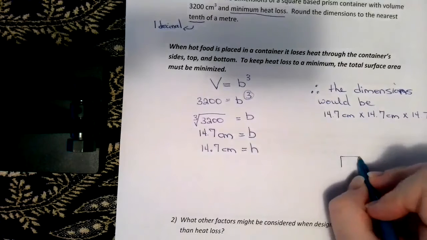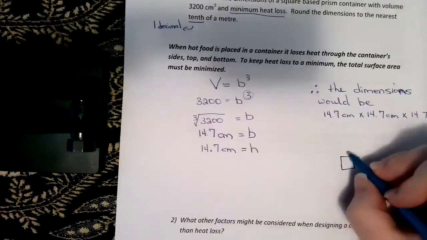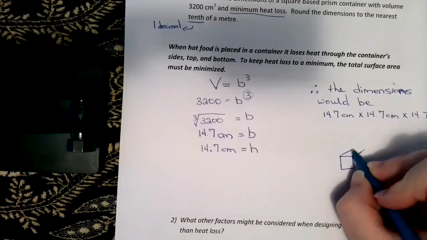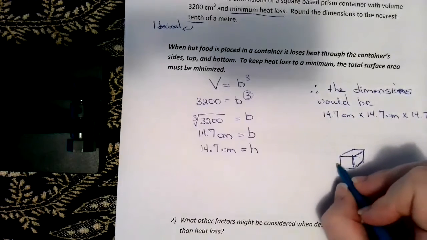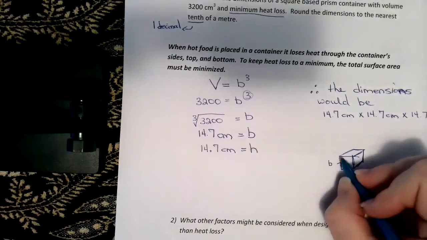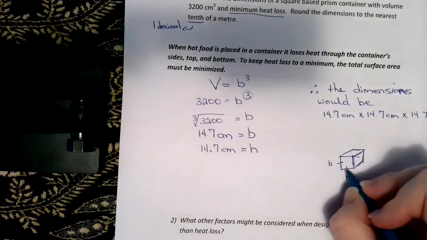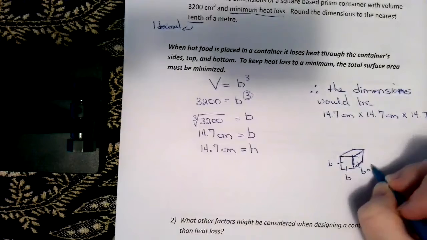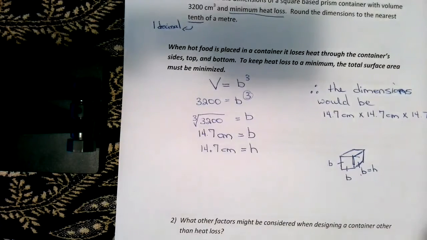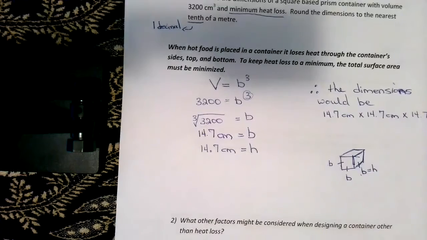Whenever we're talking about dimensions, remember we're talking about the things that you would measure in order to be able to define your shape. So here we have a cube, right? Our dimensions are this side length times this side length times this side length. And they're all going to be the same because base is equal to height.